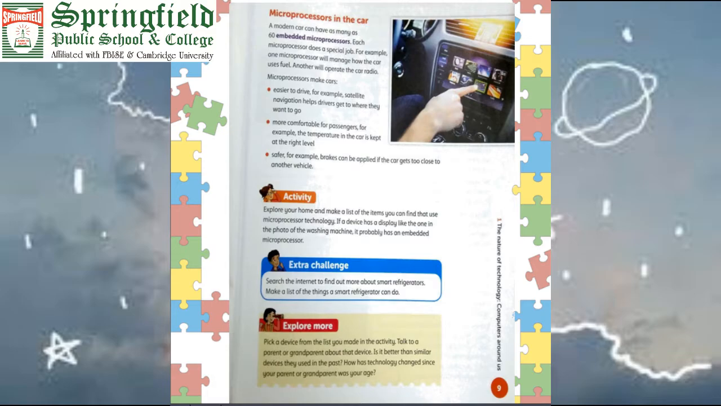They will control the speed of the car, fuel. If you are running out of fuel, it also indicates that you have only that much fuel left, you may run out of fuel, so please focus on it. All this is done with the help of the microprocessor.